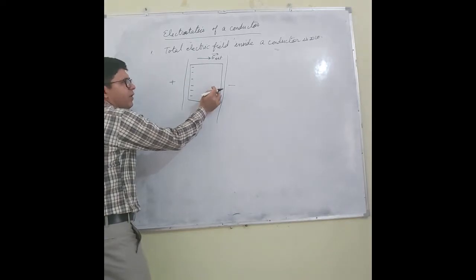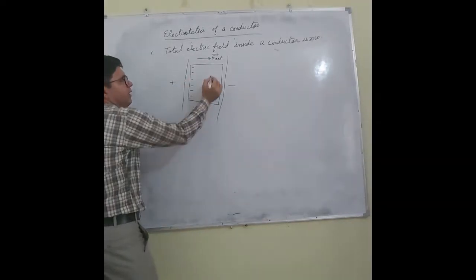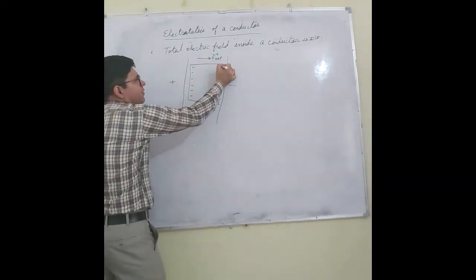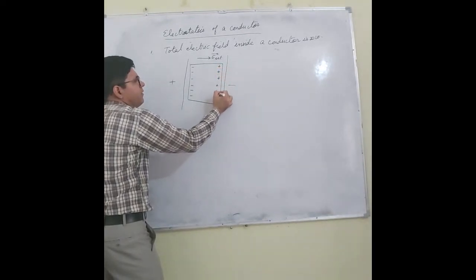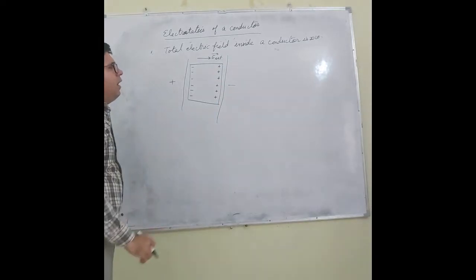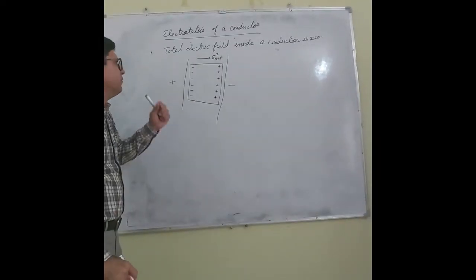They start drifting from this end to this end. Here there will be deficiency of electrons, and there is induction of positive charge.